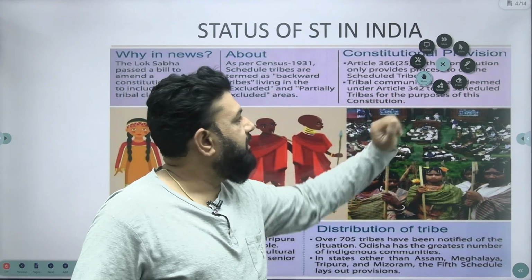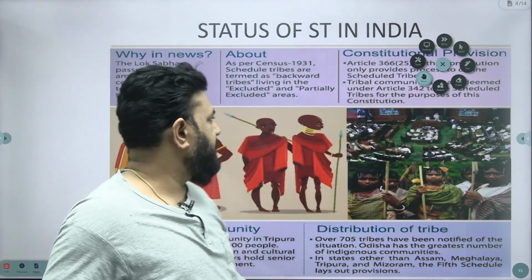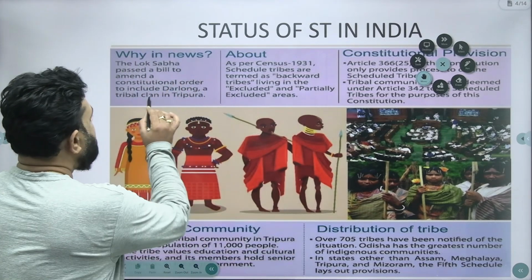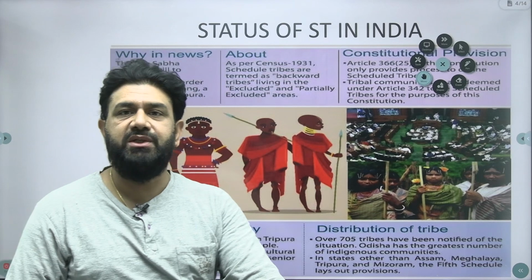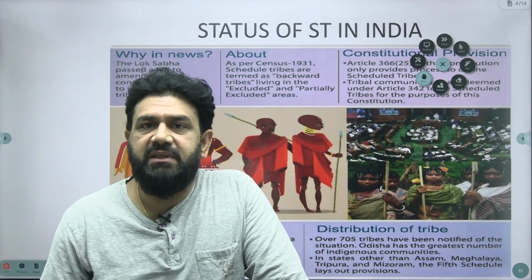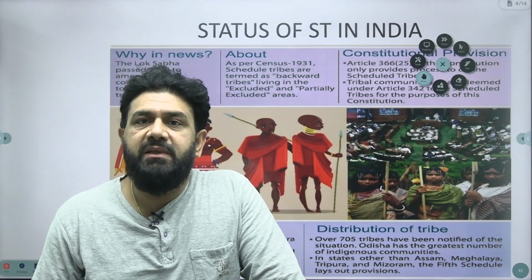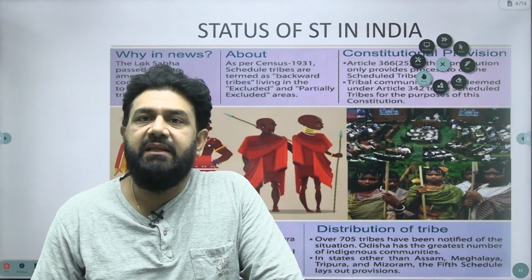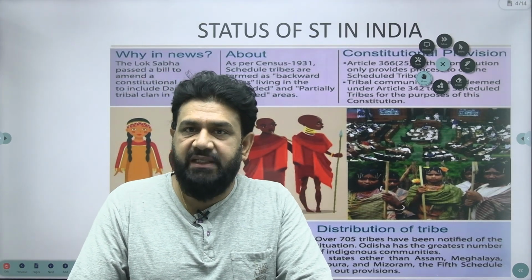So we can have issues arising out of the lack of a clear definition. We can see that recently the Darlang community of Tripura has been included under the scheduled tribes list, because the Darlang community has around 11,000 members in Tripura, and also the Darlang community members are actively participating in the local politics, which are governed by Schedule 6 of the Constitution of India.